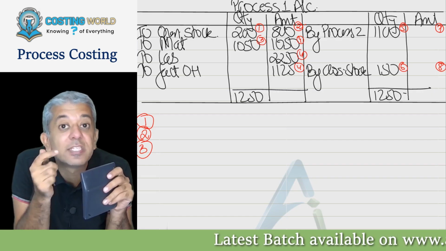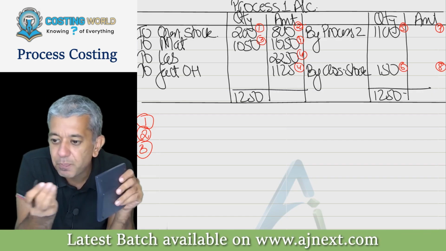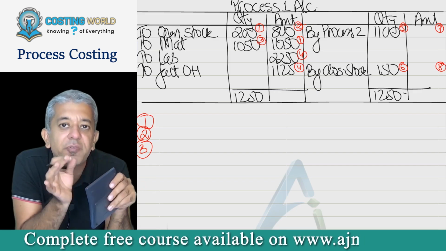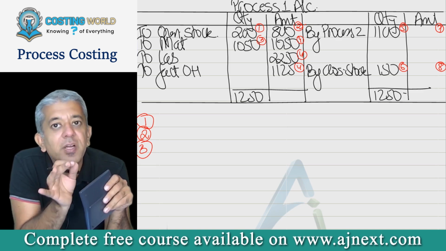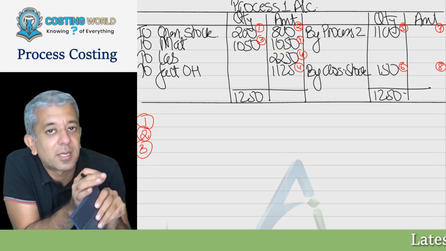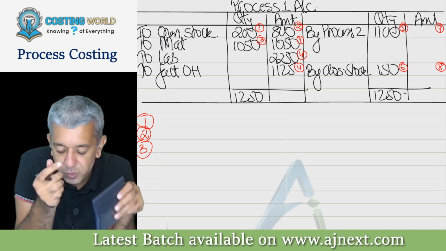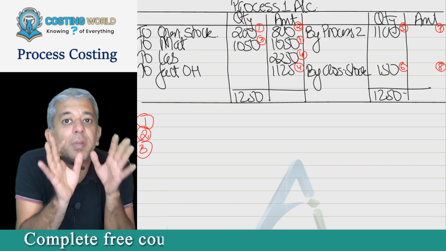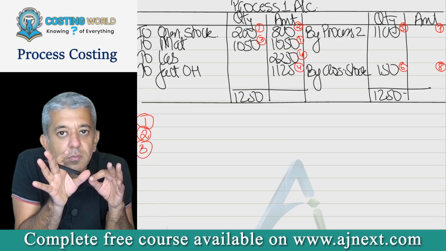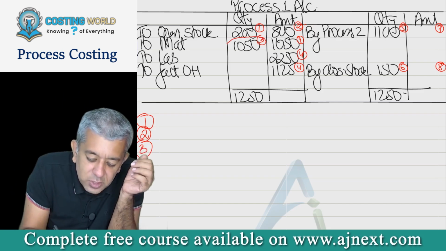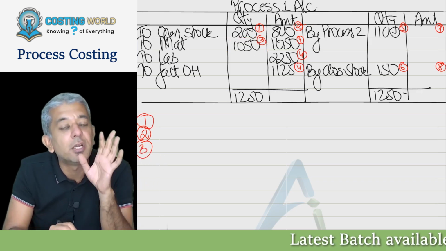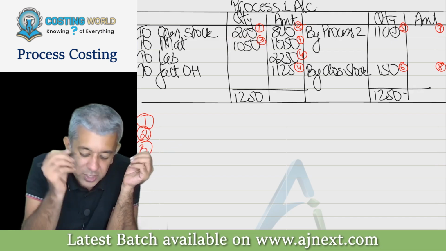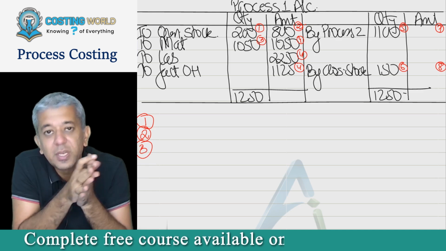You understood the meaning? I started, means I put in that much amount of material due to which I will be able to start production of 1050 calculators. I'm saying production is started. I'm not saying it is completed. I'll repeat once more. In this particular period, I have started the production of how many calculators more? 1050. This is units started. These are units introduced. You all write down: production started or units introduced.